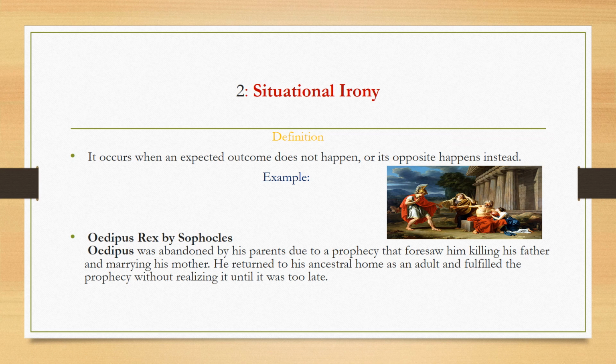Let's have a look at an example from Oedipus Rex. Oedipus was abandoned by his parents due to a prophecy. But what happens? He actually does the same thing that was already predicted. He actually kills his father and marries his mother, and he does not realize until it is too late.